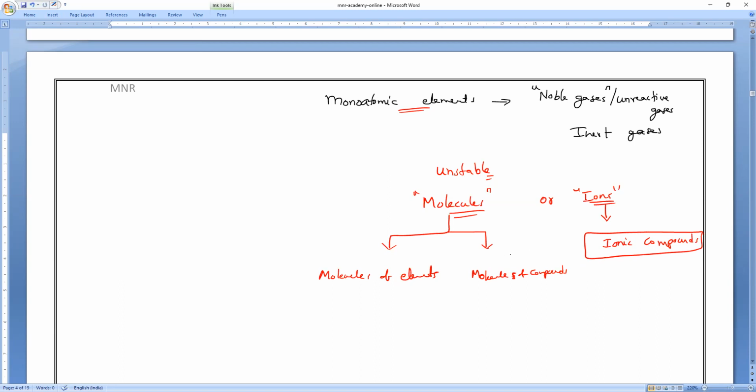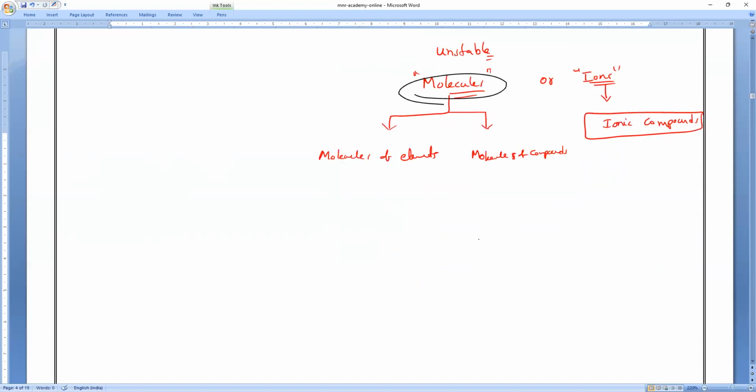Now, let us start with the molecules. So we are going to study what molecules are and how they form. As I said, atoms are electrically what? What is the overall charge of an atom, positive or negative or neutral? Neutral. If you take any kind of atom, the number of protons, which carry positive charge, is equal to the number of electrons, which carry negative charge.